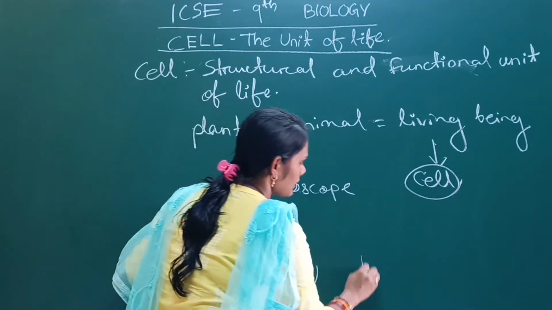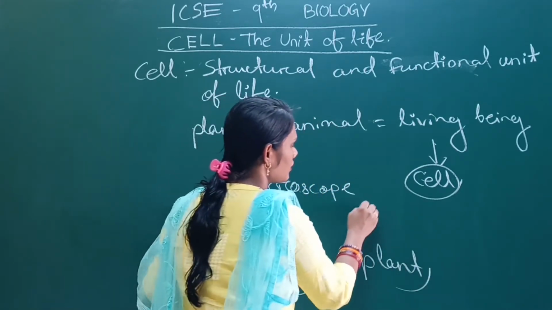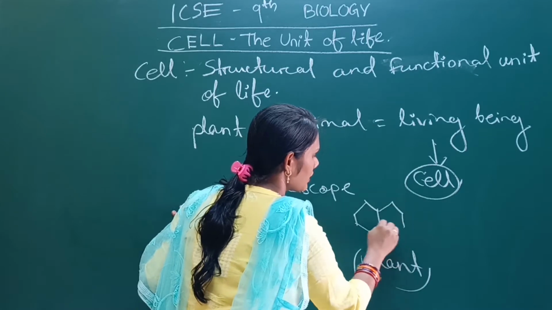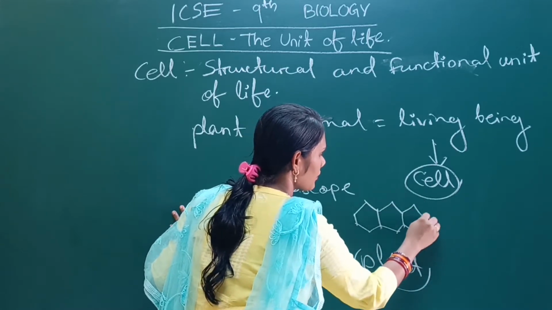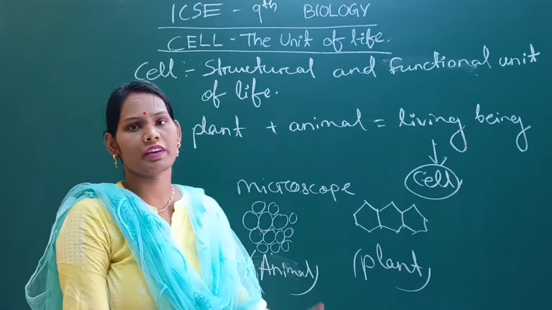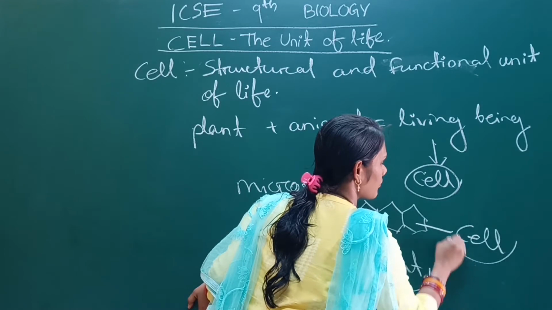If the part is a plant part, you observe regular shaped compartments. Those box-like, compartment-like structures are called cells.